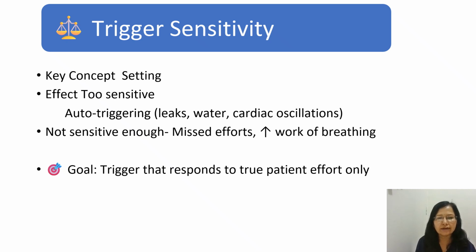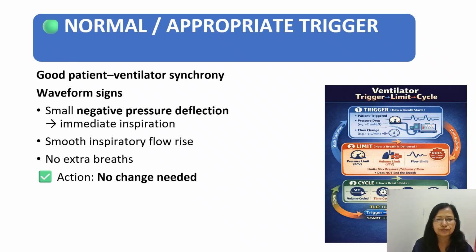So our goal is to respond to true patient efforts only, and we have to set the proper trigger, whether we are setting the flow trigger or the pressure trigger. Then coming to the appropriate or normal trigger, how do we decide? Whenever the patient and ventilator have good synchrony, we see on the waveform a small negative deflection. That is the inspiration we can see on the graph. There is a smooth inspiratory flow rise and there are no extra breaths. It means there is no need to make any change, and your patient-ventilator synchrony is proper.